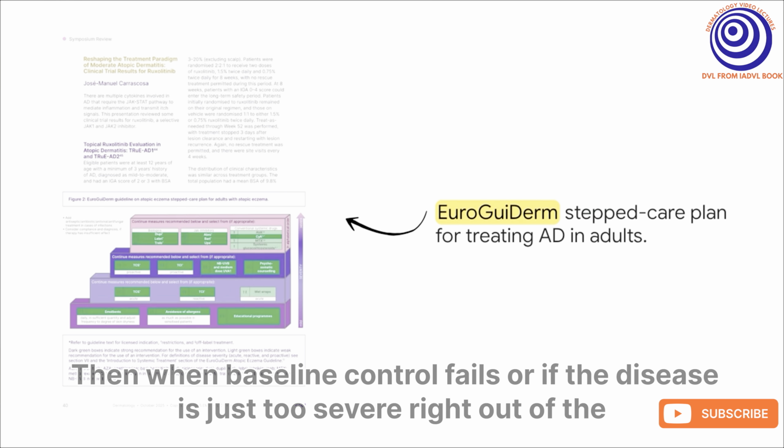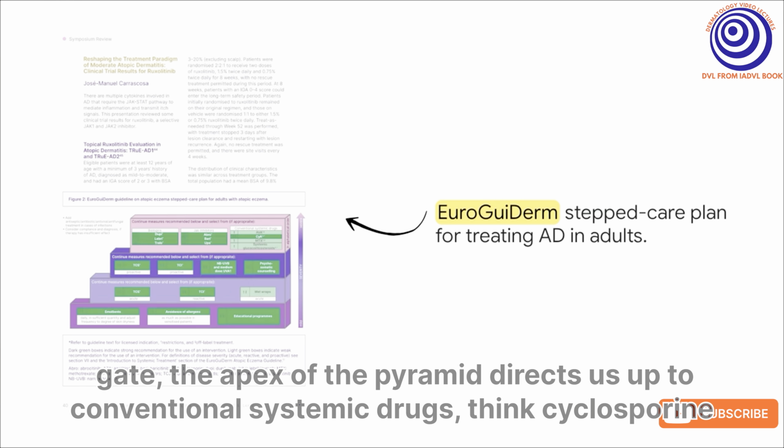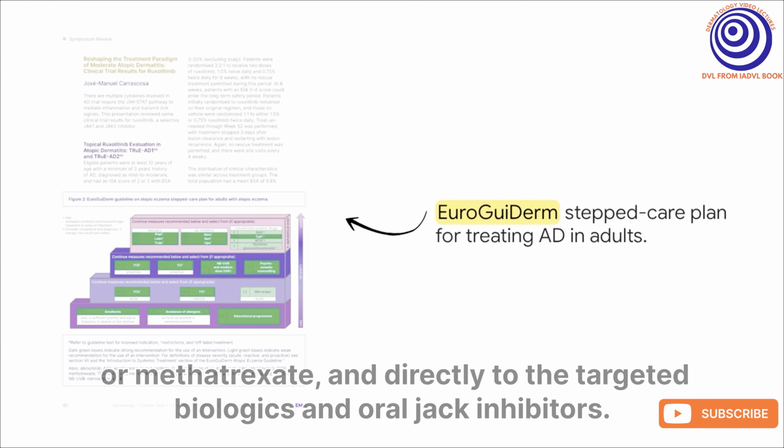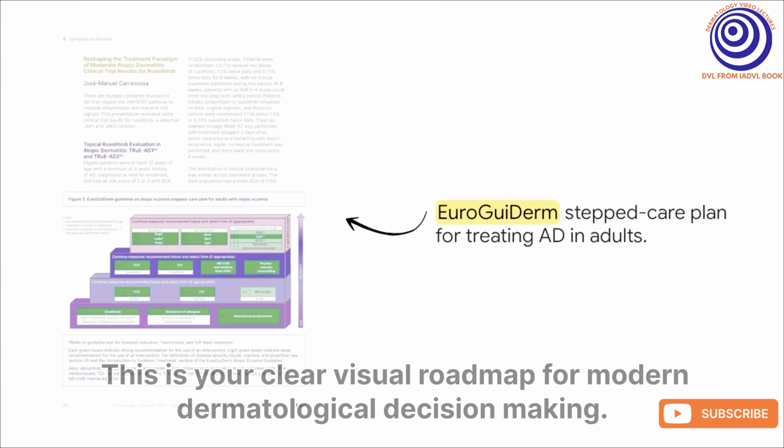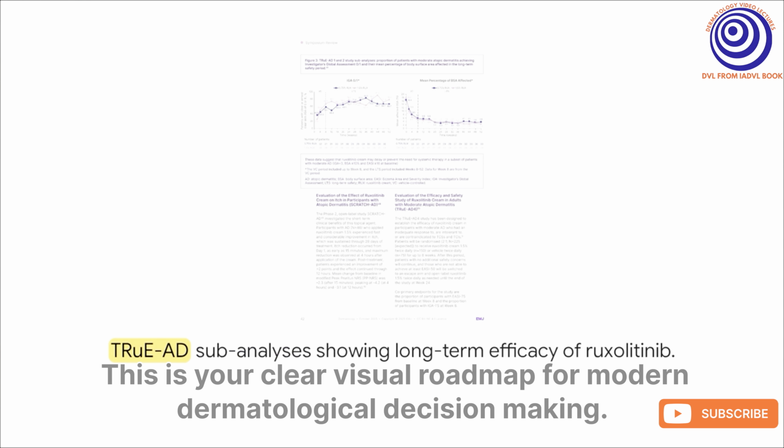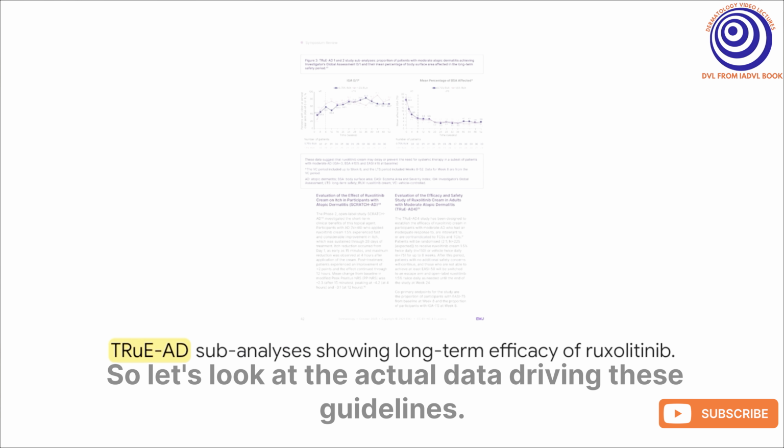Then, when baseline control fails, or if the disease is just too severe right out of the gate, the apex of the pyramid directs us up to conventional systemic drugs, think cyclosporine or methotrexate, and directly to the targeted biologics and oral JAK inhibitors. This is your clear visual roadmap for modern dermatological decision-making. So let's look at the actual data driving these guidelines.